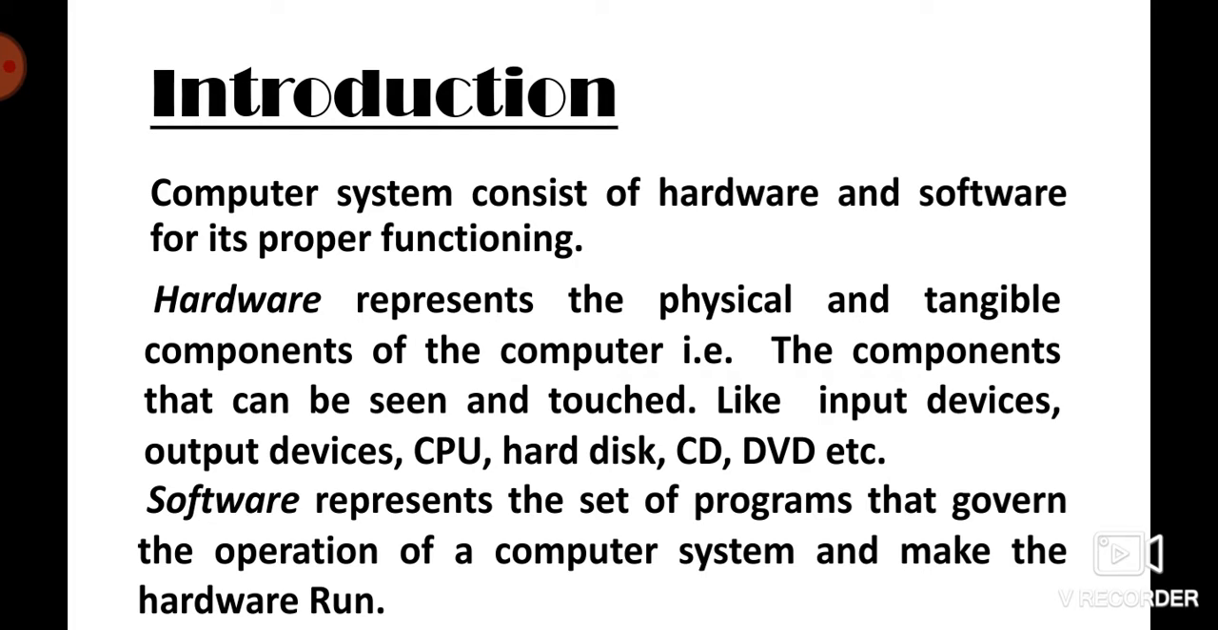So what is hardware? Hardware represents the physical and tangible components of a computer. We have already discussed this in detail in chapter 2. It means the parts that you can see or touch are called hardware, like the CPU, hard disk, and all the output devices. And what is software?